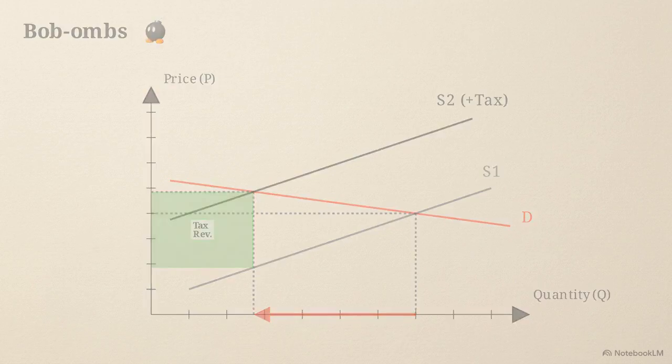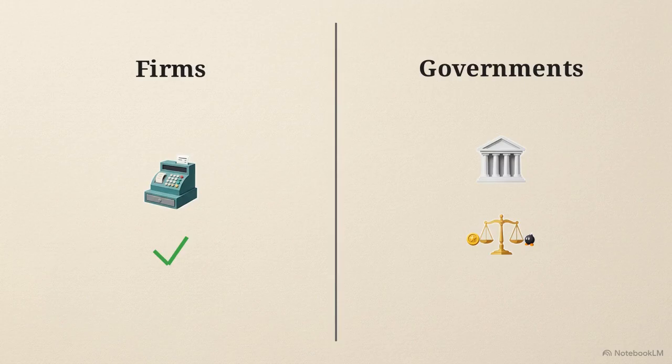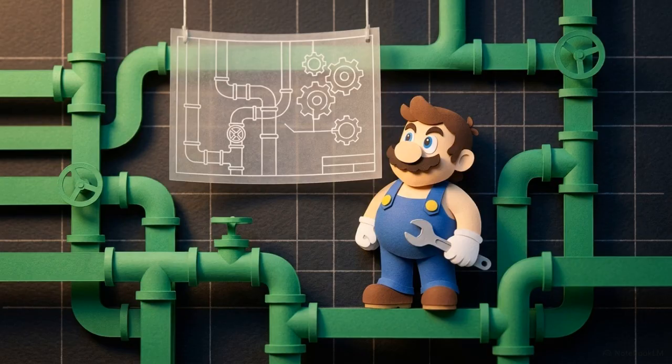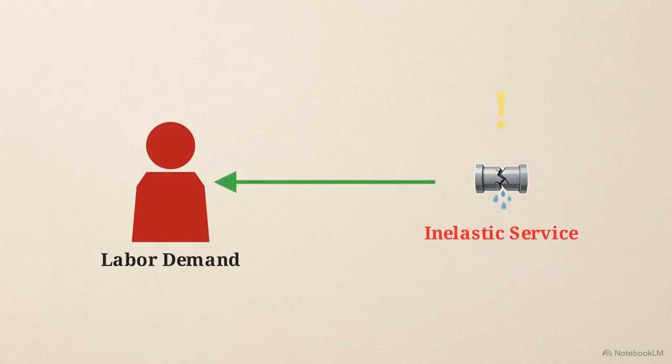Firms have various strategic goals, but often rely on PED to guide immediate revenue decisions. Governments use the same metric to determine if a tax primarily raises funds or alters choices. This brings us to Mario and the labor market. A worker's wage depends entirely on derived demand, meaning demand for Mario's labor is derived directly from demand for the plumbing services he provides. When a pipe bursts, emergency plumbing becomes a highly inelastic service.